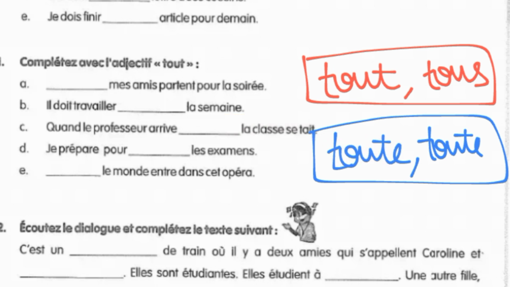Then in the D part, it is "Je prépare pour ___ les examens." So here les examens is masculine plural. So here we are going to fill tous. And in the last part, le monde is masculine singular. So here we are going to fill tout. I hope the exercise of this chapter is clear to you.